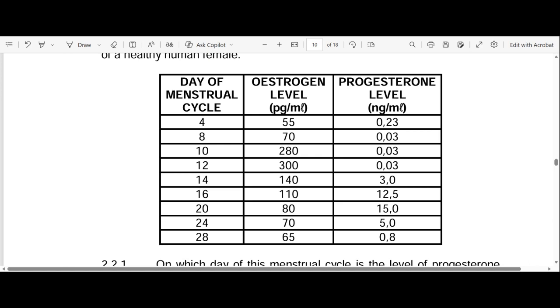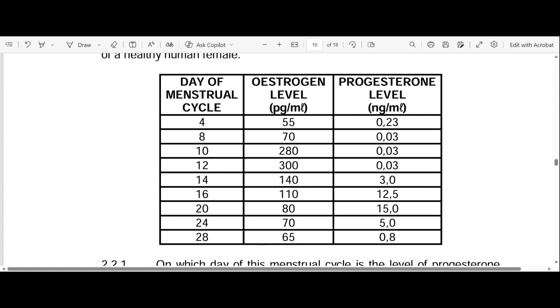With the foreknowledge of the menstrual cycle, we know that in the beginning days you have your estrogen at its highest, because the Graafian follicle is still developing and releasing what? Estrogen.